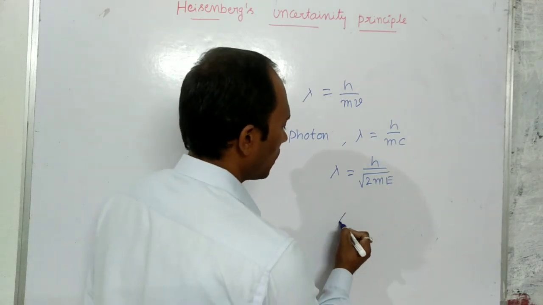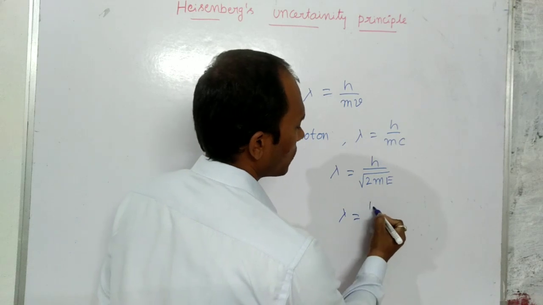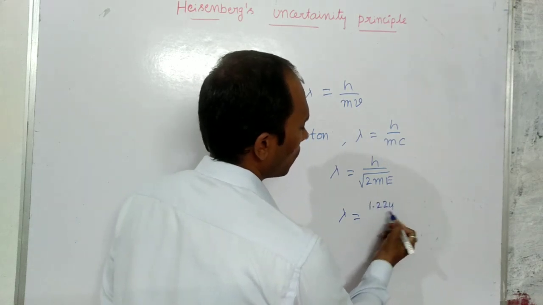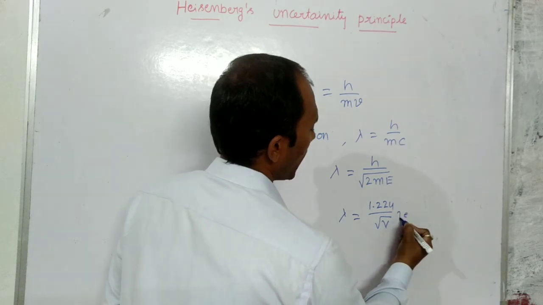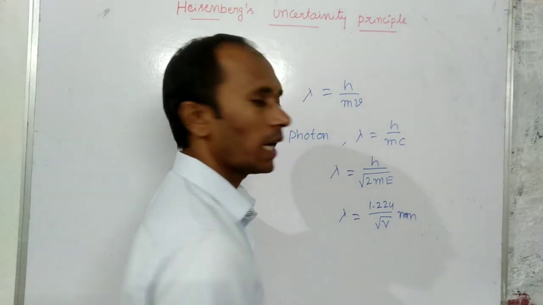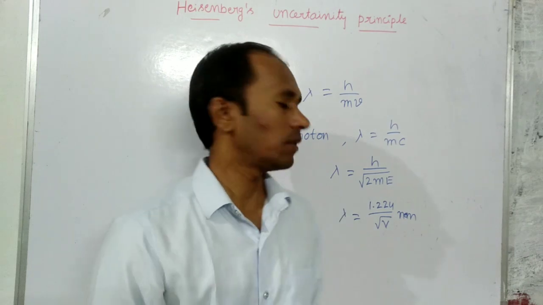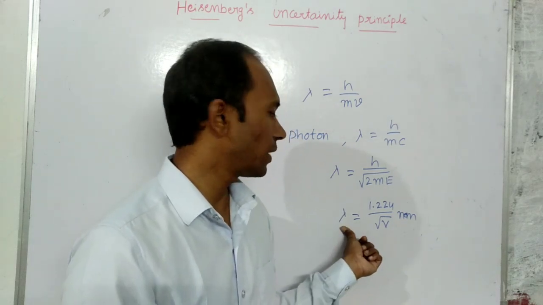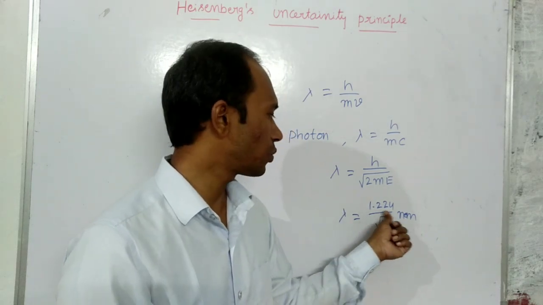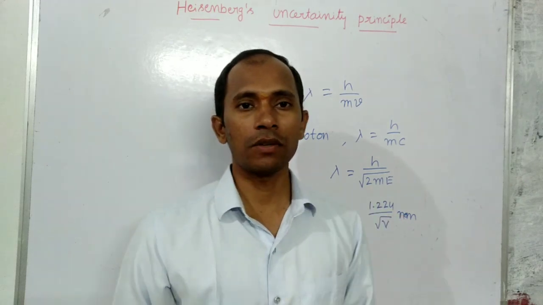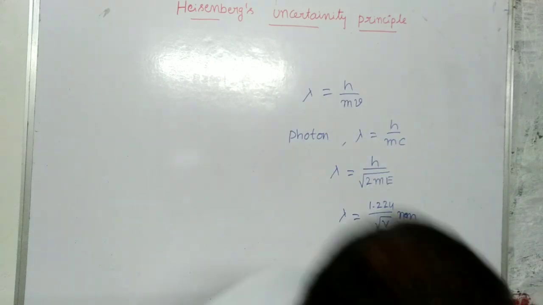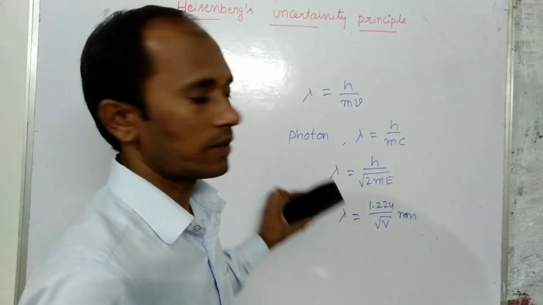Similarly, for an electron, we have seen the relation lambda is equal to 1.224 by square root of V nanometers, when the electron is inside a potential V. This is what we discussed in the last class, the de Broglie hypothesis.